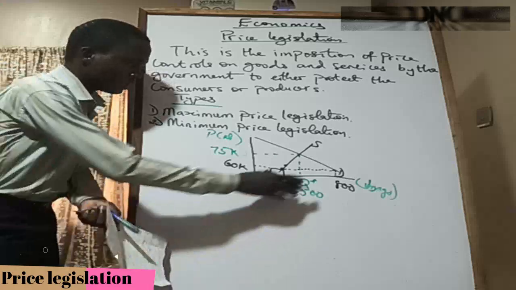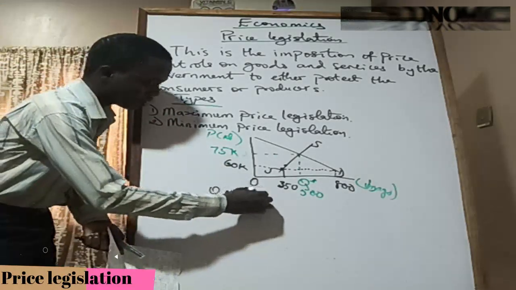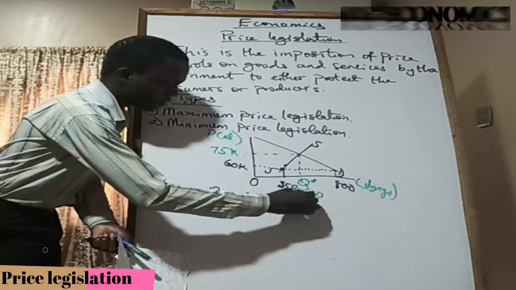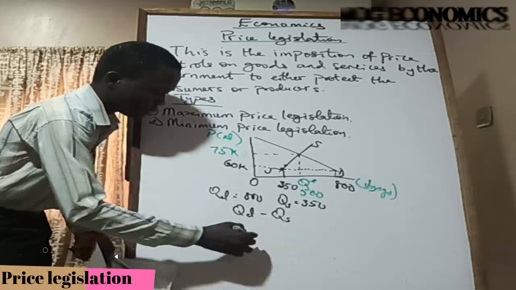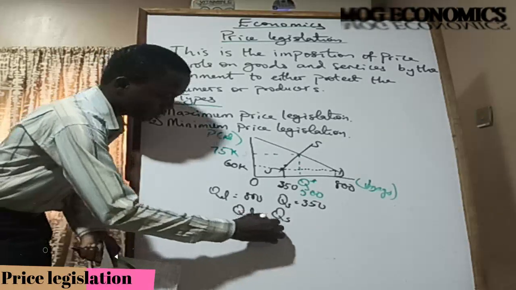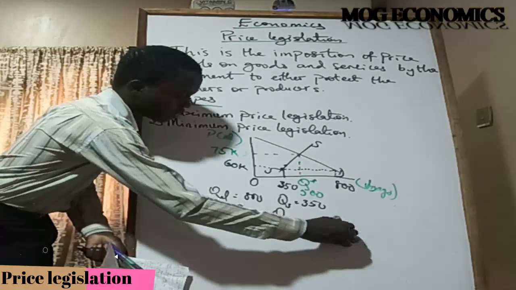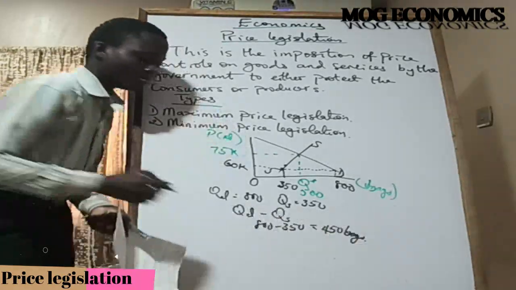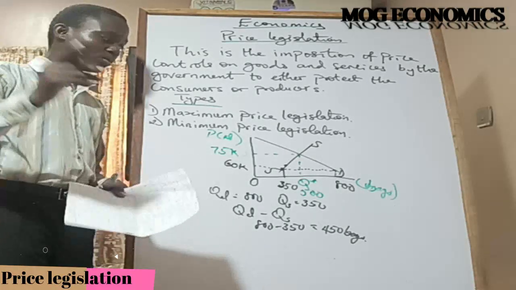If you look at it, quantity demanded is equal to 800, quantity supplied is equal to 350. So there is demand that is more than supply. So 800 minus 350 equals 450 bags. So this is what we call excess demand. So a maximum price legislation causes excess demand. That's one of the implications.